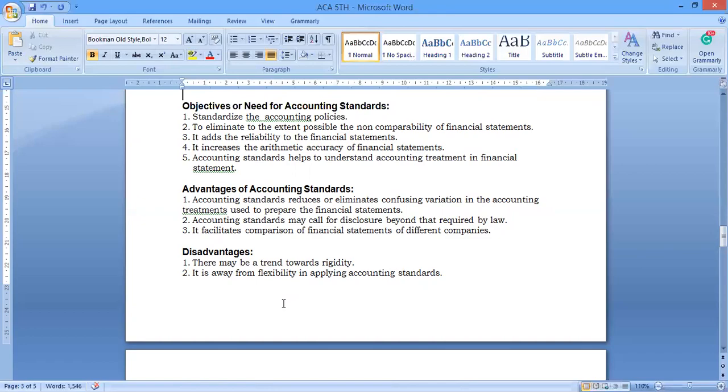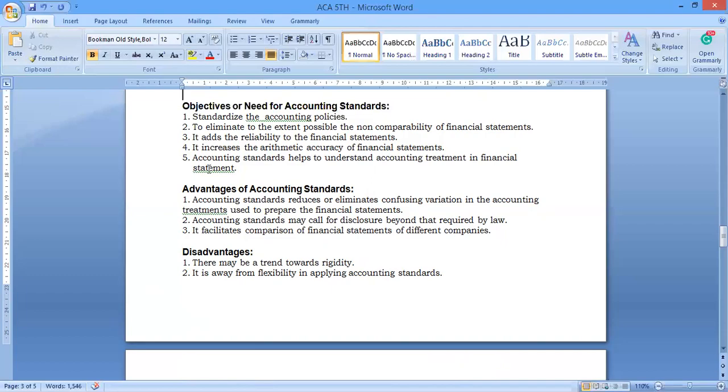It will have a major impact on the company. It is a positive impact: existing investors are retained and new investors are attracted to your company. That is possible when you follow the proper accounting standard as well as financial statement format. So that is another major agenda and major objective of accounting standards.